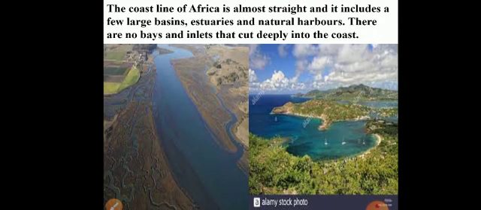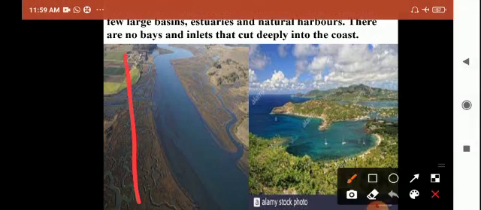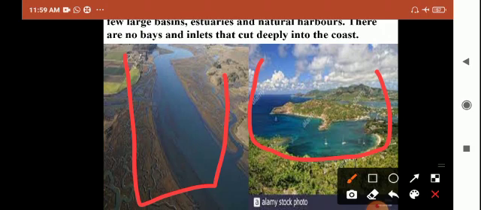The coastline of Africa is almost straight, not zigzag. It includes a few large basins and estuaries. Estuaries means where a river joins the sea. This is called an estuary. Estuaries and natural harbors. Actually, harbors are made by man, but natural harbors are there in Africa. These harbors were created by nature only.